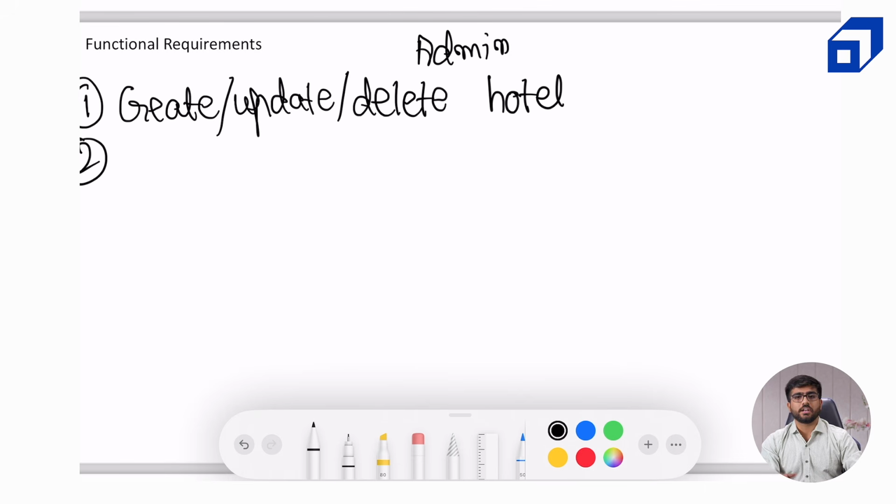Now the second functional requirement for the admin would be, similar to what we have done in hotels, we would want them to be able to create, update or delete a room as well. So I am not making efforts to write all of that again. I will just write rooms. And lastly, as we observed, we also want them to be able to fetch the booking details.